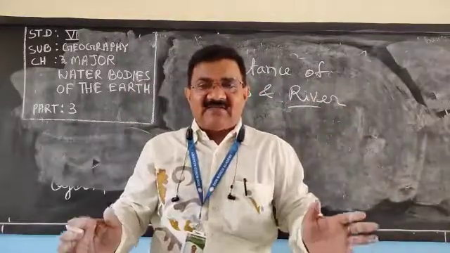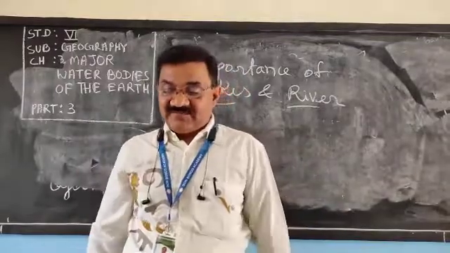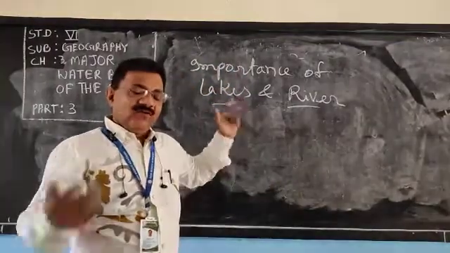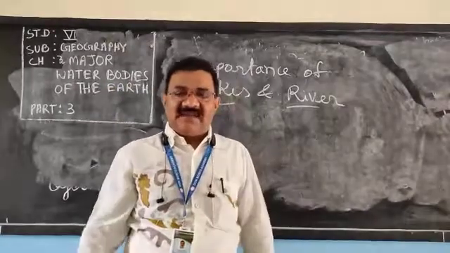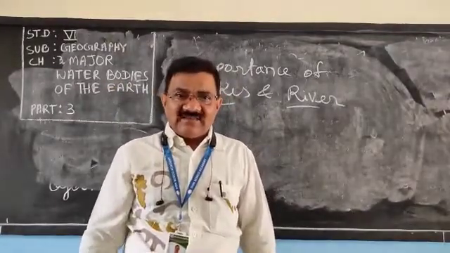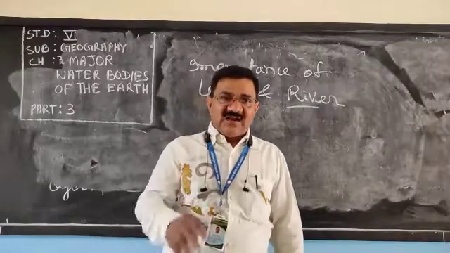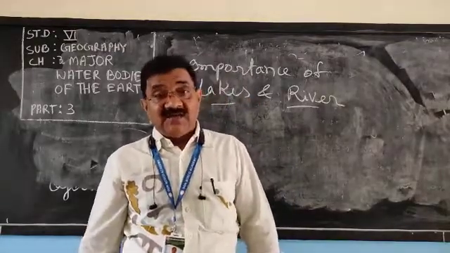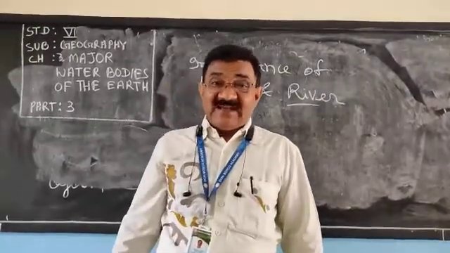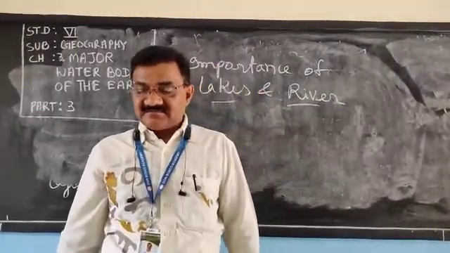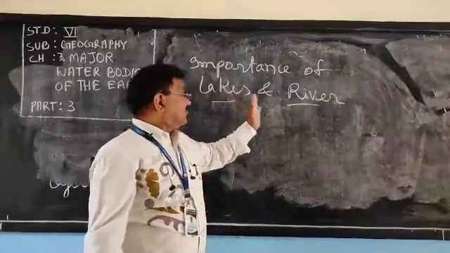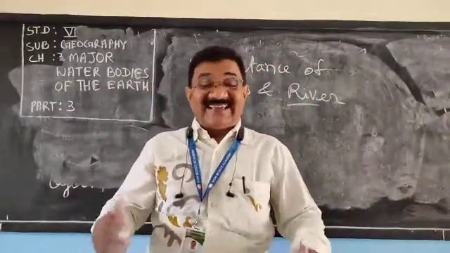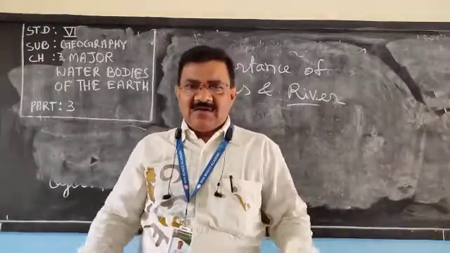Moderate the climate, surrounding climate. Provide scenic beauty. We go to visit different lakes. If we go to Rajasthan, Pushkar Lake, very interesting, very good scenic beauty is there. You can see those lakes. Rivers also provide scenic beauty, recreation facility.